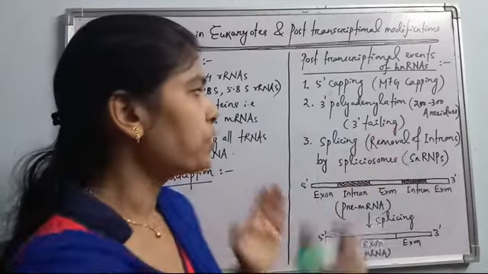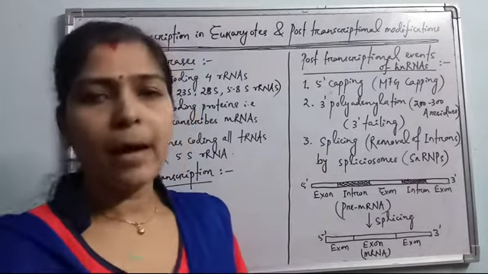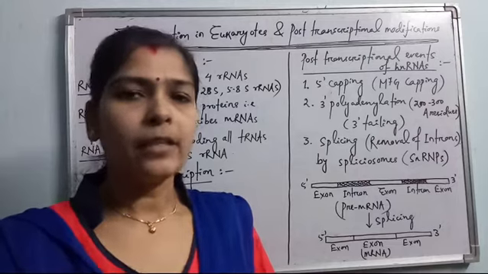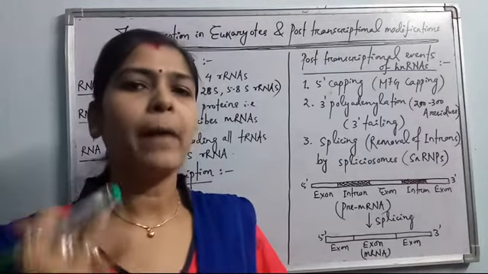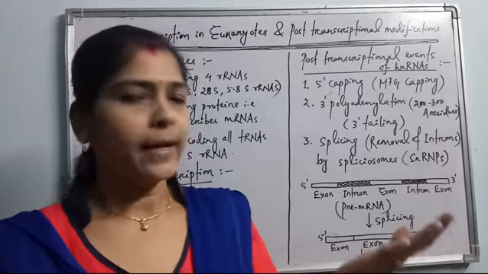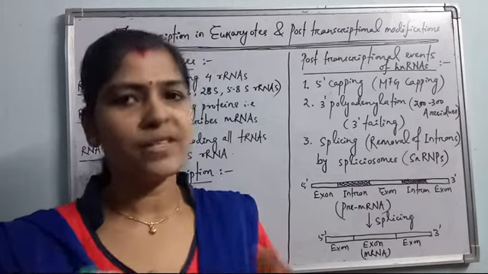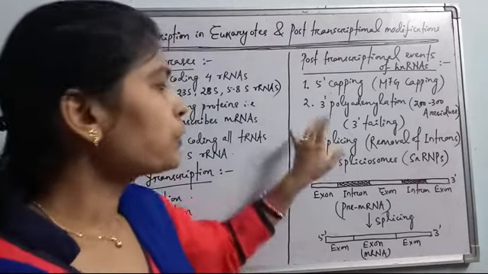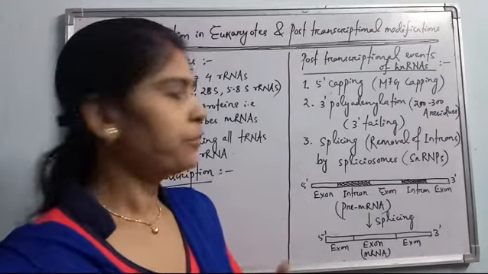What is the role of this 3' tailing or polyadenylation? By this, the mRNA maintains its stability and it helps in mobility of the mRNA molecule in the cytoplasm, so that it will bind to the ribosome, either attached to the endoplasmic reticulum or any of the free scattered ribosomes present in the cytoplasm. So polyadenylation is helpful for maintaining stability of RNA.